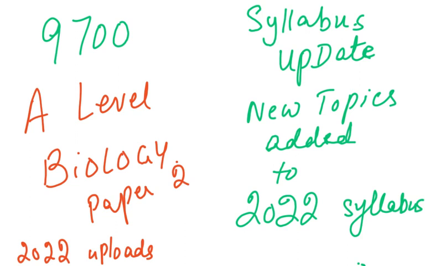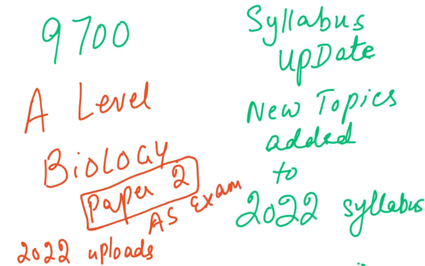This continues only the paper 2 topics, which is if students are taking their AS biology exam, then they need to go through this very thoroughly. In fact, they should go through it once or twice so that they can remember everything which has been updated.